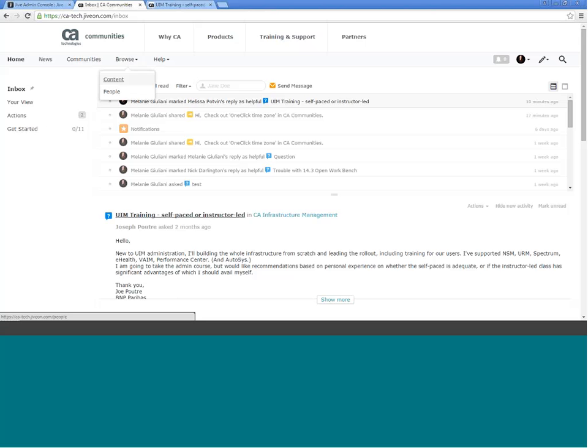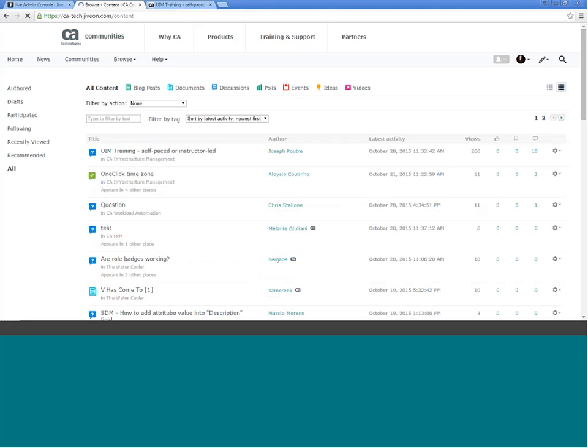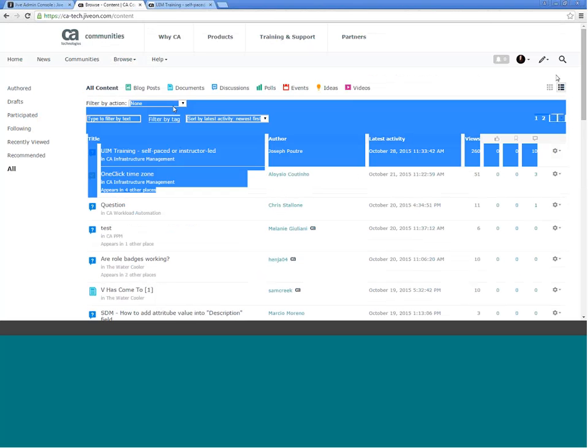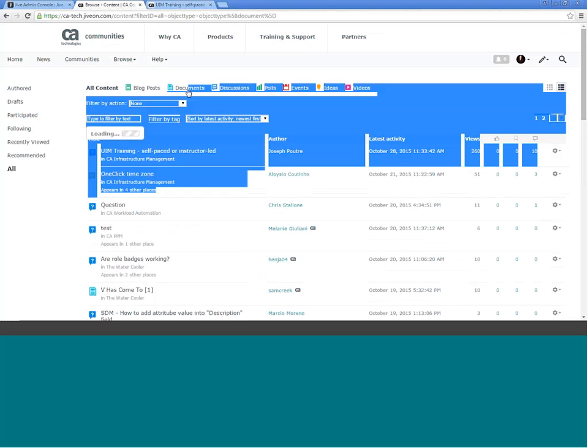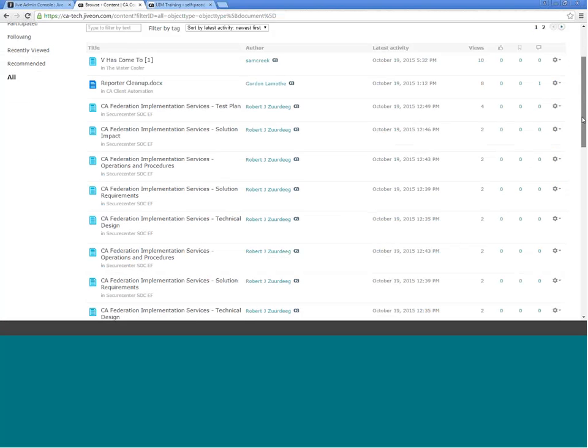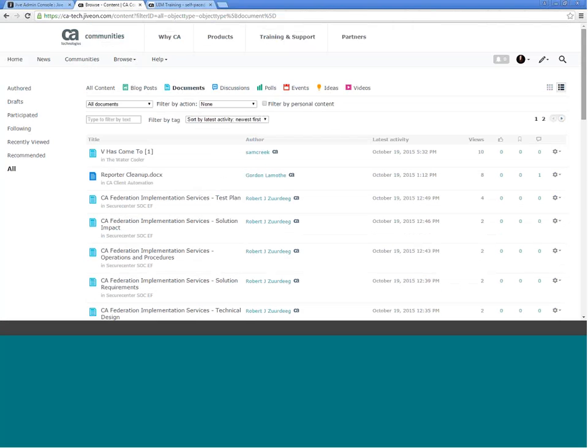So let's take a look. Clicking on Browse and Content. There was some trouble where people had already read content, but it was being marked as bold as though it hadn't been read. On this system, I'm not seeing any bold at all. So I believe that issue should be changed with the new system.